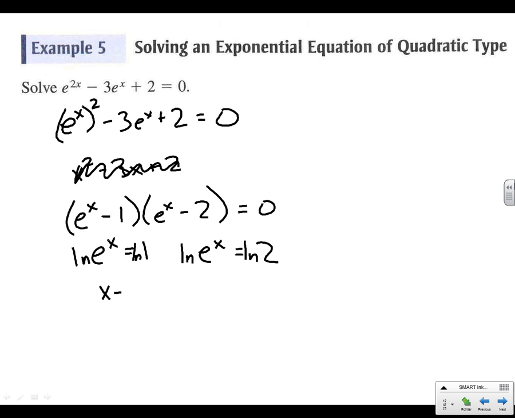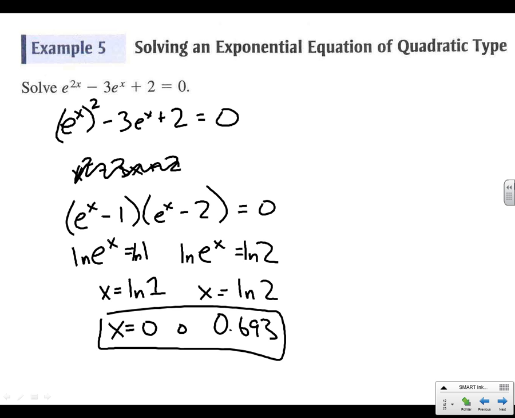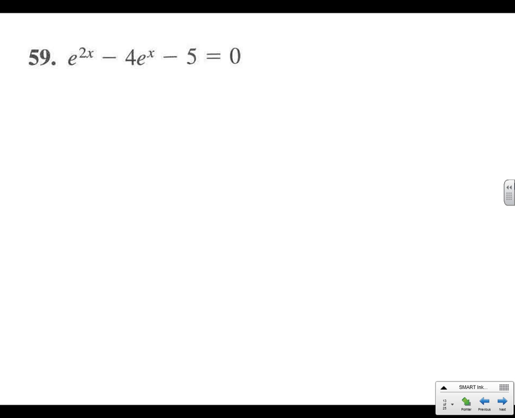So x equals the natural log of 1. x equals the natural log of 2. If you put the natural log of 2 into the calculator, what pops out is 0.693. And you shouldn't have to use the calculator for the natural log of 1, because any log of 1 turns into 0, because e to the 0, or anything to the 0, turns into 1. So there's our 2 solutions. All right, so same exact thinking. See if you can figure out 59. Factor it.